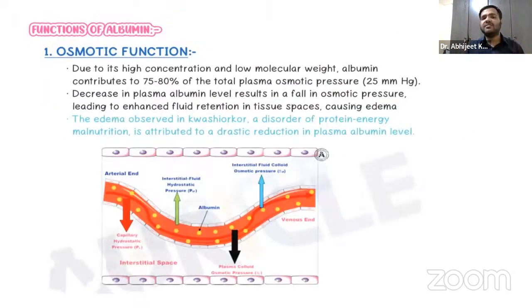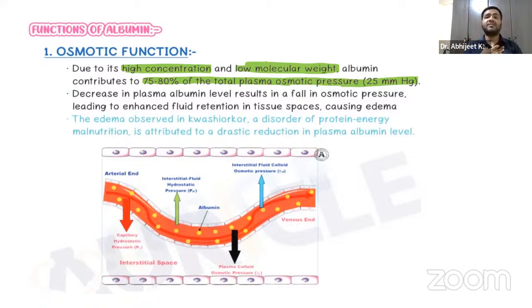Now, what are the functions of albumin, guys? The very first function is the osmotic function. Remember, guys, it has a high concentration and it has low molecular weight. Albumin constitutes 75 to 80% of total plasma osmotic pressure. That is 25 mm of Hg.